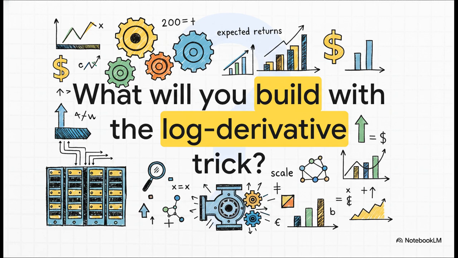So, as we wrap up this explainer, I want to leave you with this thought. We've completely decoded the engine. You now know that beneath the massive billion-dollar data centers and trillion-parameter models, there's just an elegant mathematical trick from 1992 quietly computing the gradients of expected returns. The fundamental math is solved. The real challenge now is implementation, variance reduction, and massive scale. So now that you truly understand the engine, what are you going to drive it to build next?